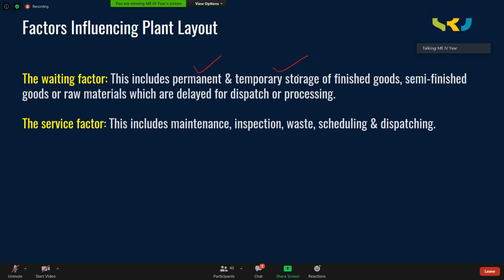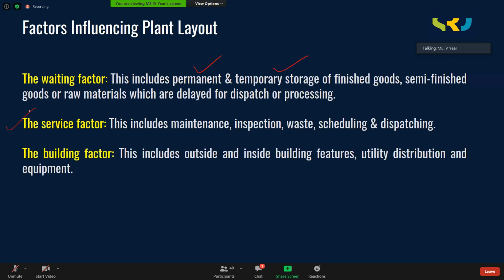Service factor. This includes maintenance, inspection, waste disposal, scheduling, and dispatch. You have a separate wing, the service department. You need to identify the space for that. The building factor. This includes outside and inside building features, utility distribution, and equipment. For the entire building as a whole, you have to look at how many machines it can accommodate. Utility distribution, let us say a packaging and painting section is there. Do you have the space for that? Or are you going to do it outside? Whether it is outside or inside, you need to identify the location for every activity of the production.